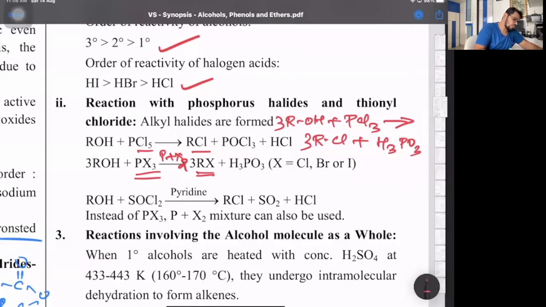Then reaction with SOCl2. If anybody remembers, Darzens' method. Now in this Darzens' method, the best method, why? Because HCl and SO2 are both gases, so they will escape out. So what is left behind is only alkyl chloride.